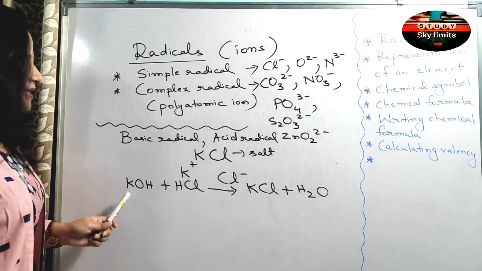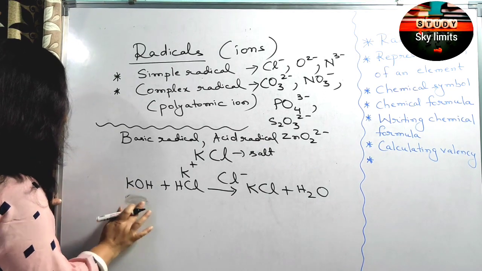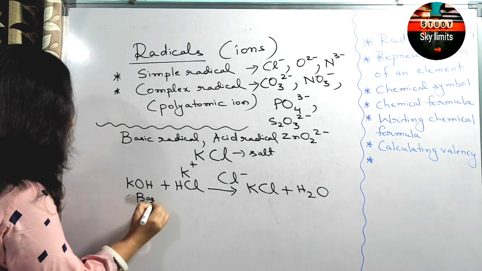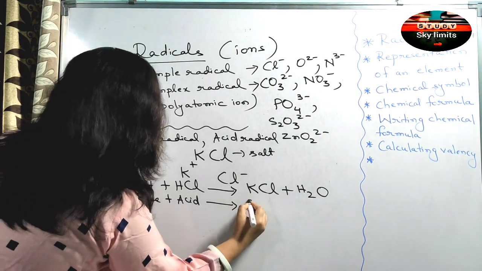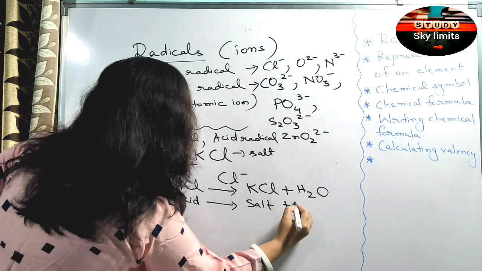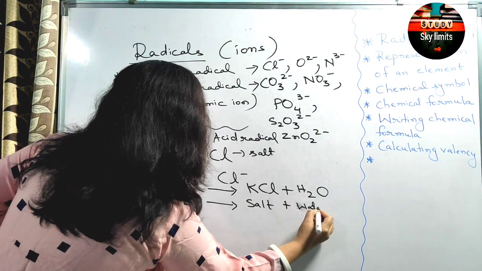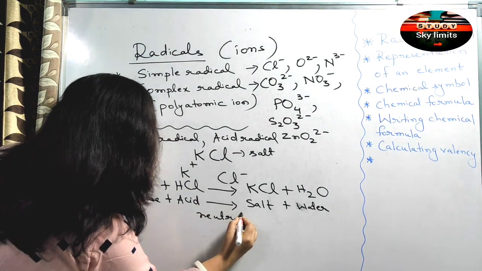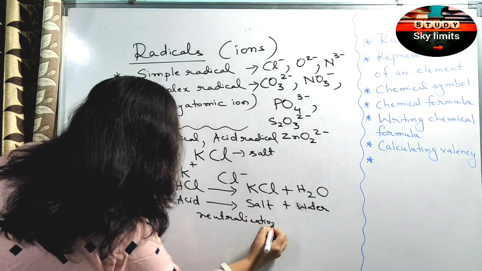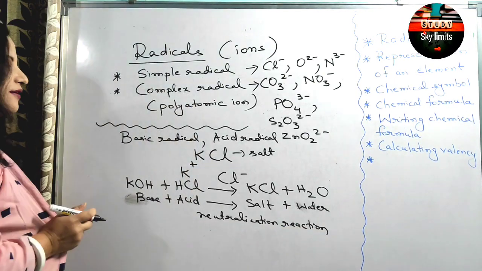Okay, so this is basically, you have read that, and when a base reacts with acid, it forms salt plus water, and this type of reaction is called as what? Neutralization reaction. Yes, you know it very well.